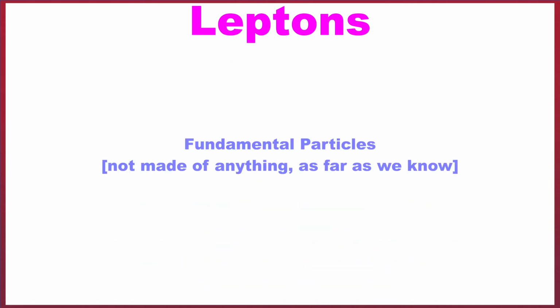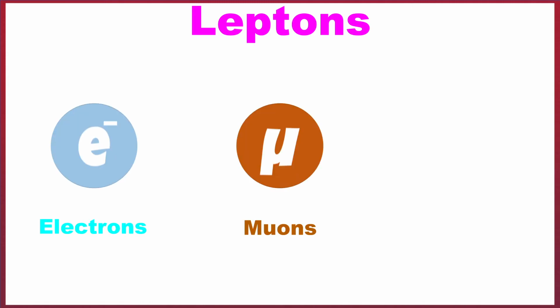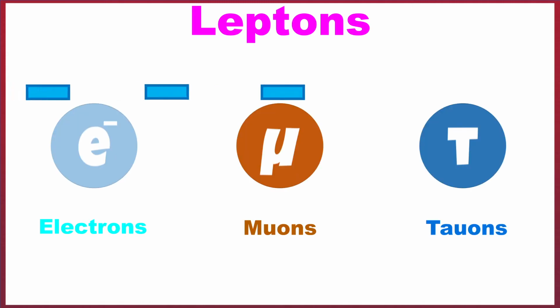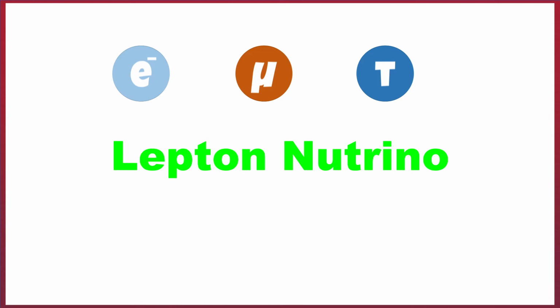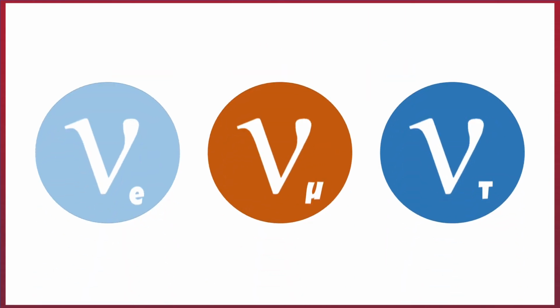So the next group of particles after hadrons are leptons. Leptons are fundamental particles which are not made up of quarks. These are much simpler than hadrons and include electrons, muons, tauons, and all of these have a negative charge. As well as the regular lepton particles, we also have what are known as neutrino forms of these particles, so we also have electron, muon and tau neutrinos.